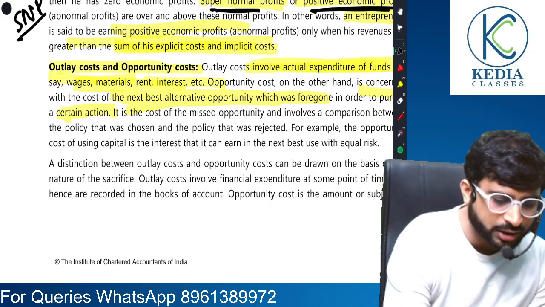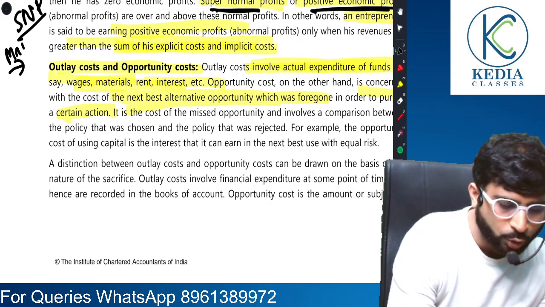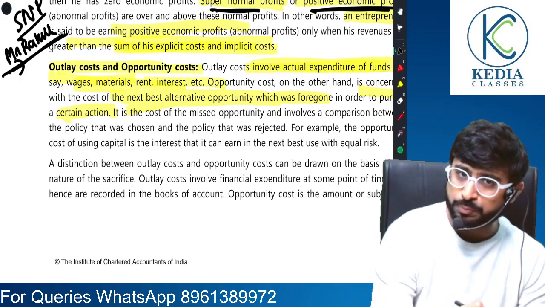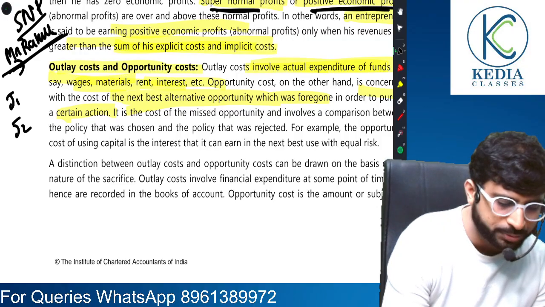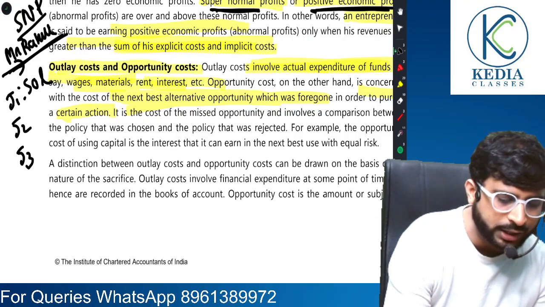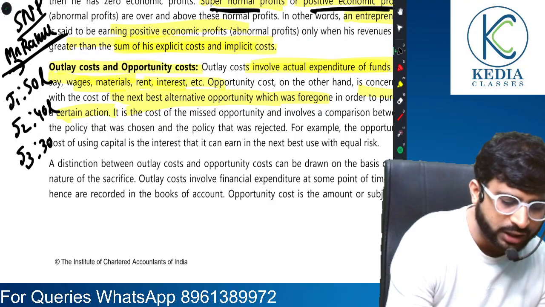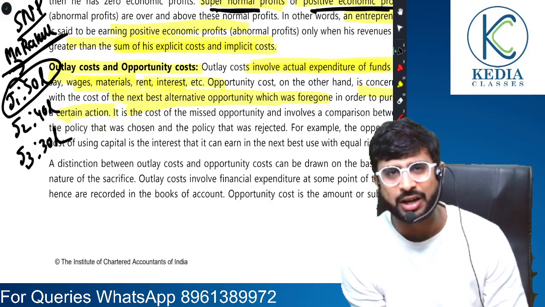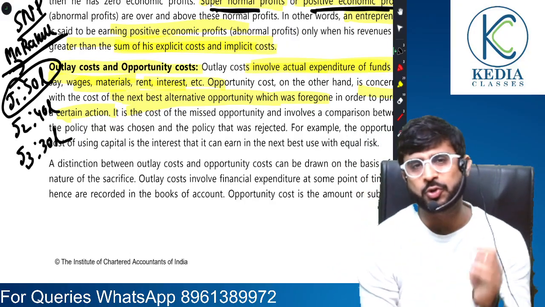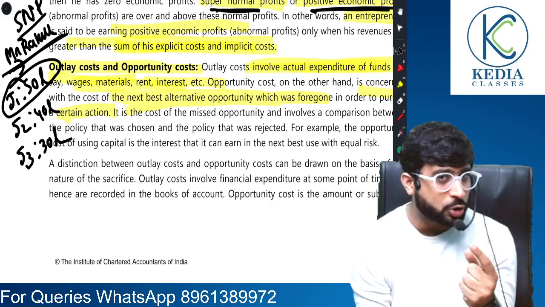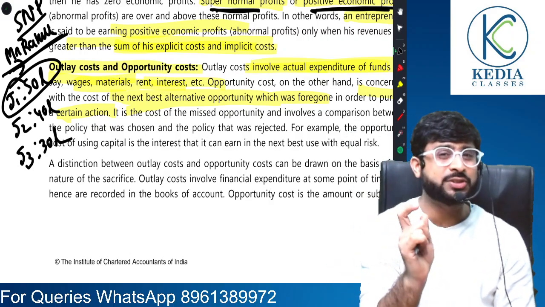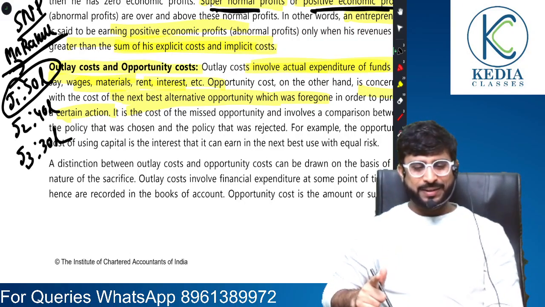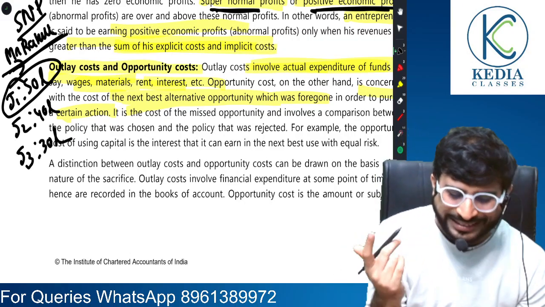Let me give you another example now. Suppose a person, Mr. Rahul, decides to do business. Now, instead of business, Mr. Rahul could have opted for 3 jobs. The first job would fetch him 50 lakhs annually, second one 40 lakhs annually, third one 30 lakhs annually. Let's say Mr. Rahul sacrificed 50 lakhs annually. So this is the opportunity cost for Mr. Rahul. Opportunity cost is only about the next best alternative. Implicit cost talks about all the sacrifices that you have done, while opportunity cost talks only about the next best sacrificed.